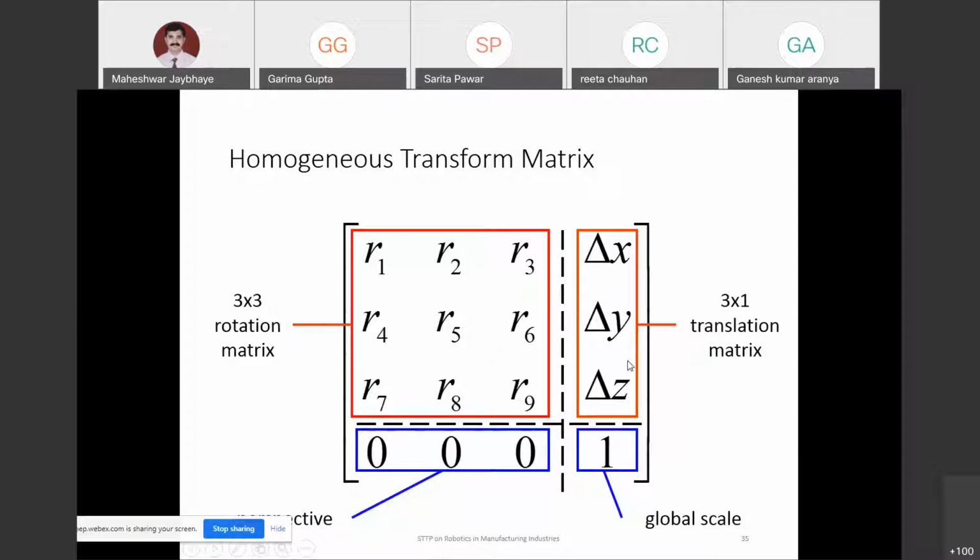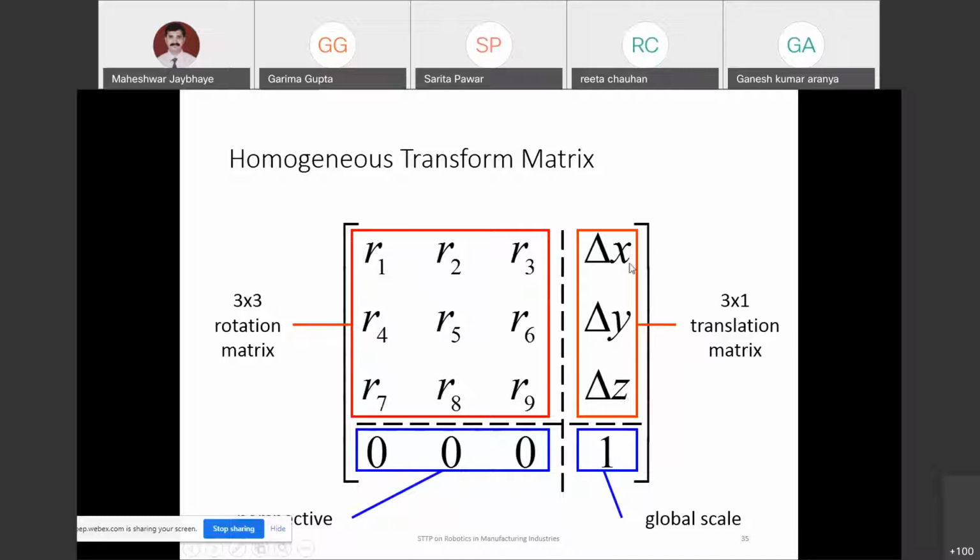That is the translation, whatever movement is happening along the x direction, along the y direction, along the z direction. You are going to have these movements in increments. If you are only moving in the x direction, x will change. If you are moving in the y direction, y will change. In z, z will change. Combined, you can move in x, y, z, so that is controlled motion.